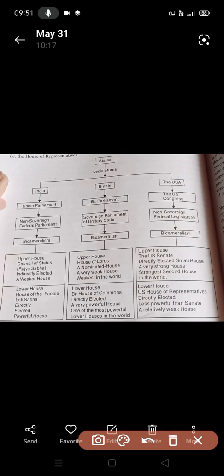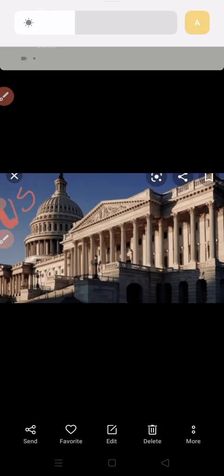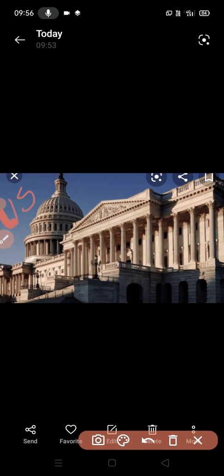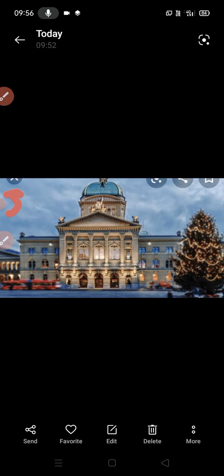Now we compare the US Senate with the Swiss Council of States and the French Senate. When we compare the Senate with the second chambers in Switzerland and France, you see the Parliament of France, and this is Switzerland. So beautiful, right? Now we will compare the Swiss Council of States.